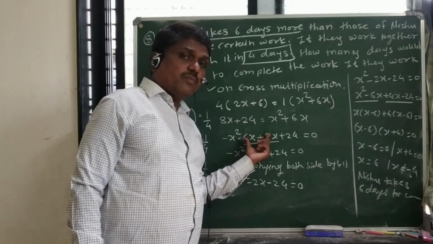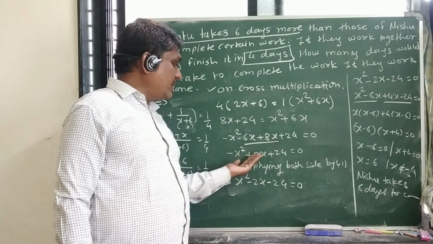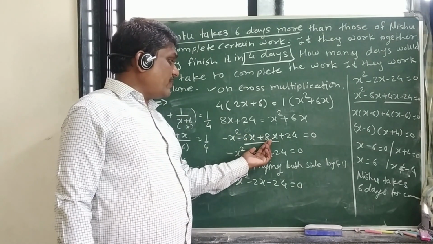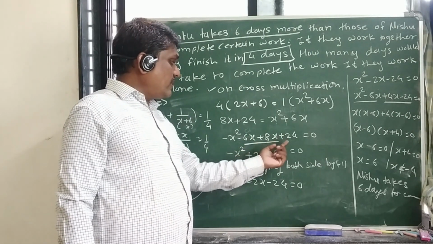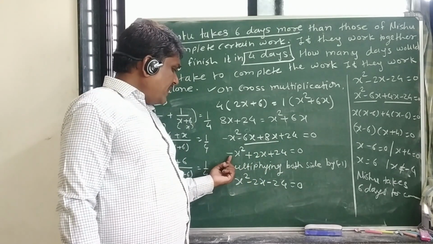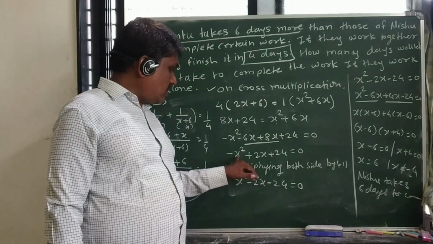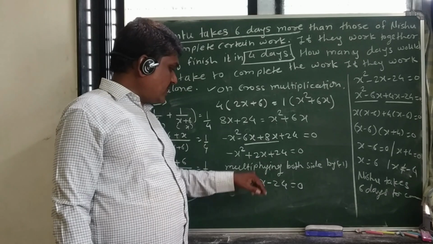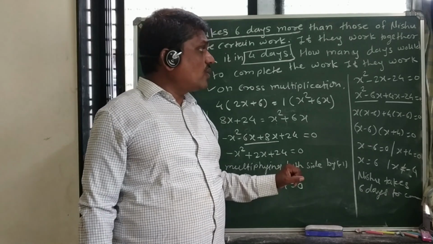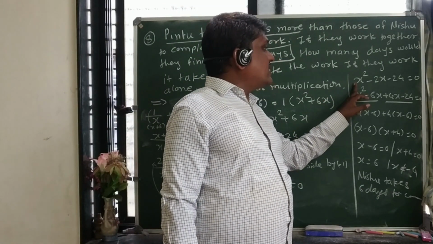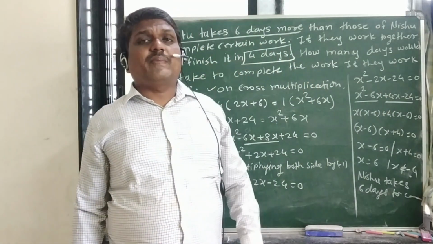If there are two numbers having opposite signs, subtract the smaller number from the bigger number and give the bigger number's sign. So 6 subtracted from 8, we get 2, and giving the bigger number's sign, 2x and 24. Now to make x square positive, multiplying both sides by negative 1, we get x square; minus becomes plus, plus becomes minus, plus becomes minus. So x square minus 2x minus 24 is equal to 0. And now we write this quadratic equation and solve it by the factorization method. We have already learned the factorization method.